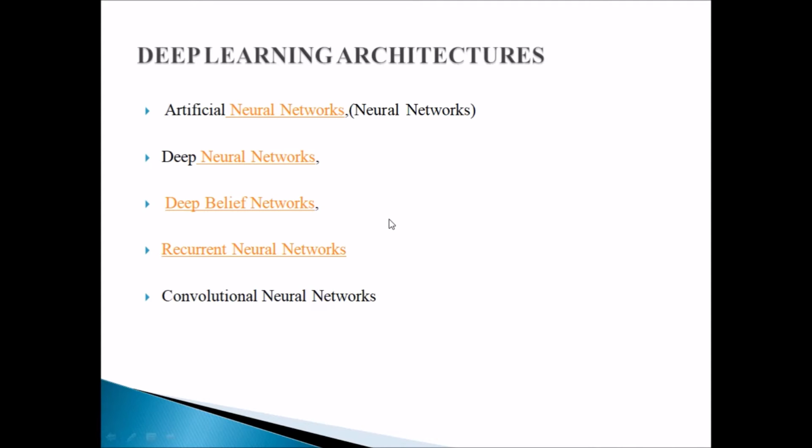Now, deep learning architectures. What are the deep learning architectures that we are going to study if we want to start solving deep learning problems? We have the artificial neural network, also known as neural network. We have the deep neural network. We have the deep belief network. We have the recurrent neural network. We have the convolutional neural network. We are going to take this one by one.